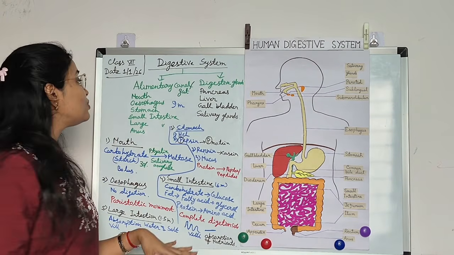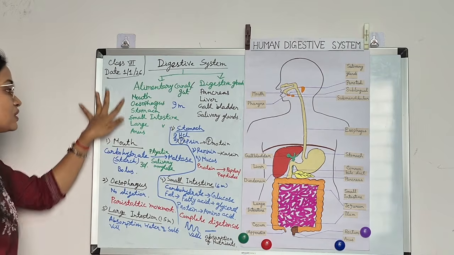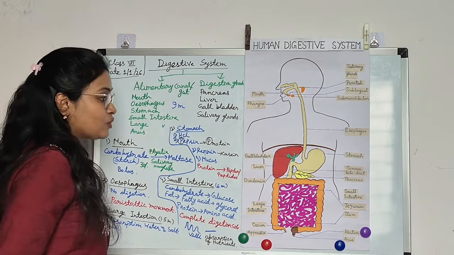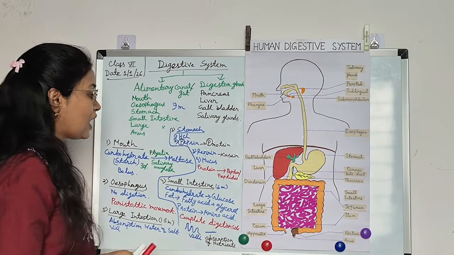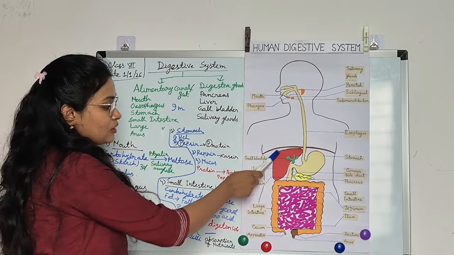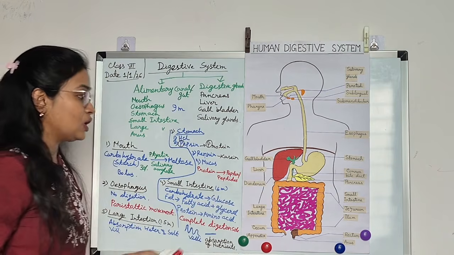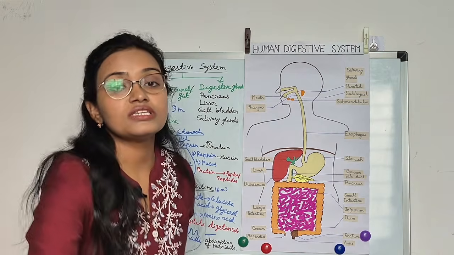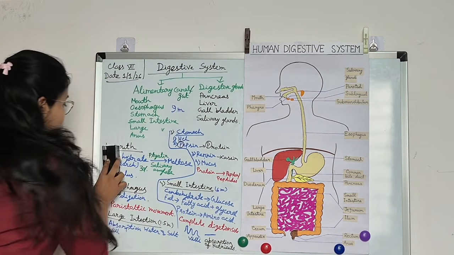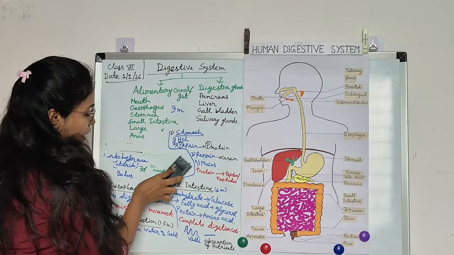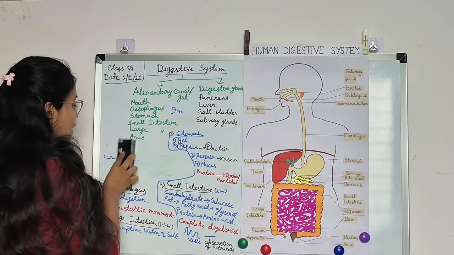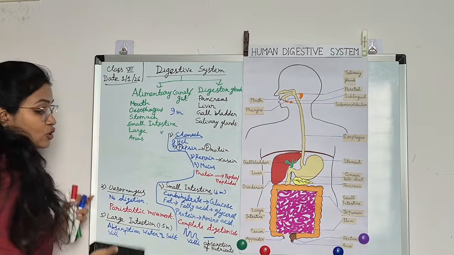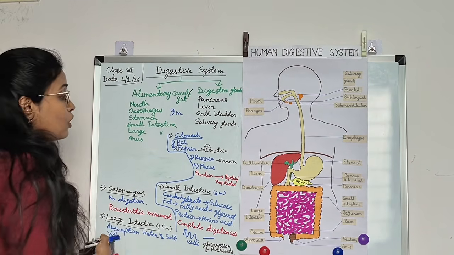So we have already learned the alimentary canal part. Now we'll focus on the digestive glands, like the liver, pancreas, and gallbladder. The liver is the largest gland of our body. The liver produces bile, and this bile is stored in the gallbladder.